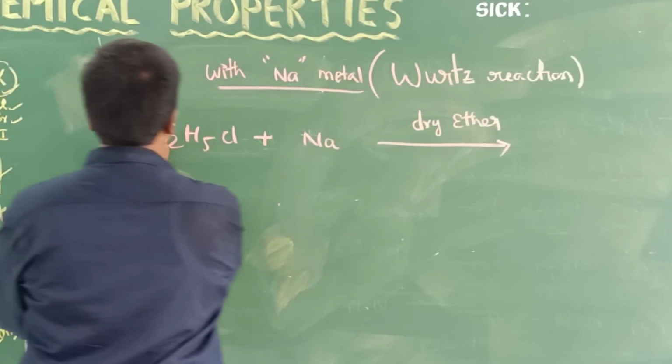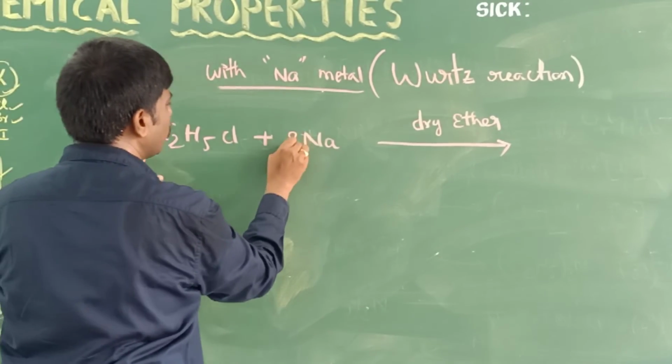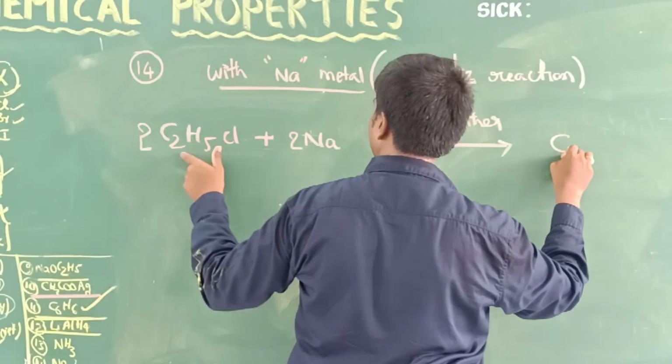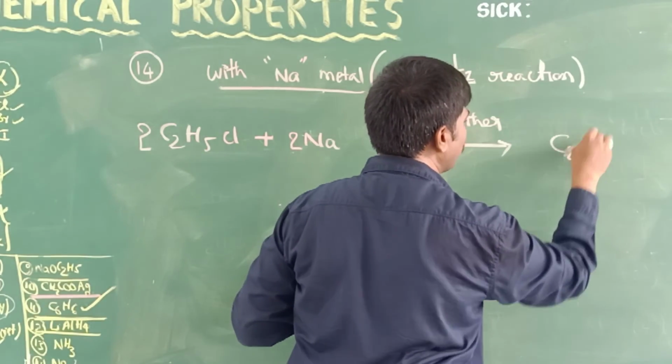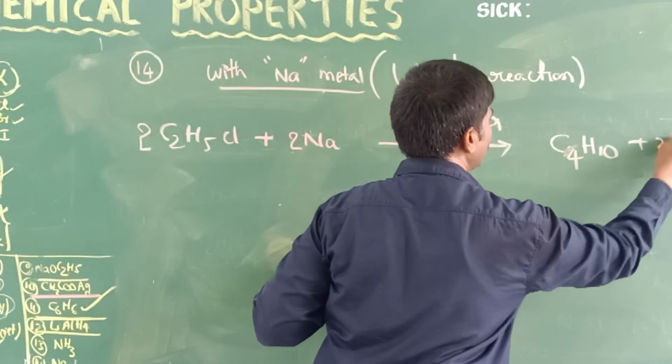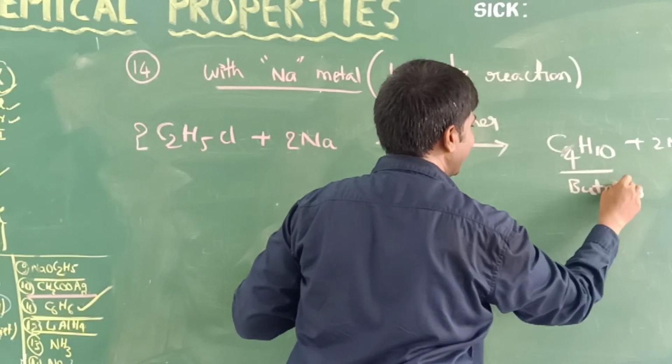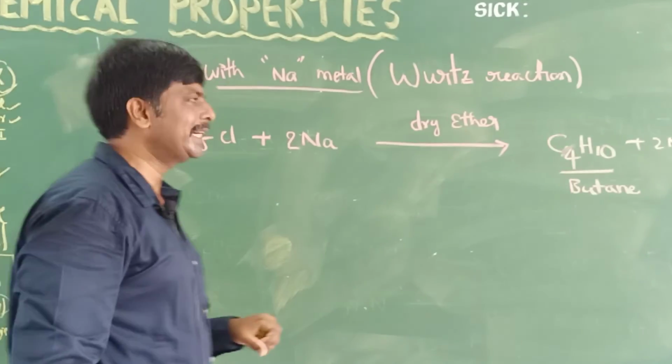So 2 moles of chloroethane react with 2 moles of sodium. It will give an alkane, C2H5-C2H5, that means C4H10, plus 2NaCl. What is the name? Butane. So this reaction is the Wurtz reaction.